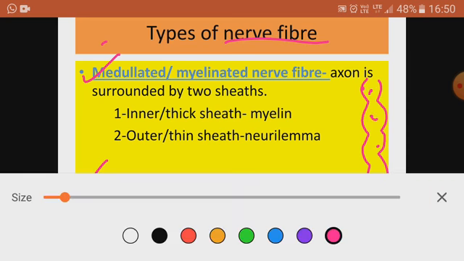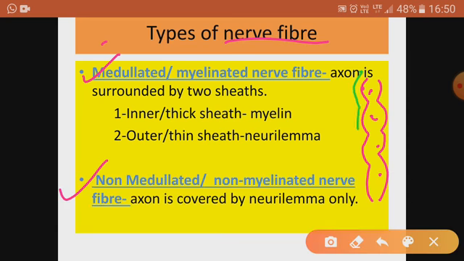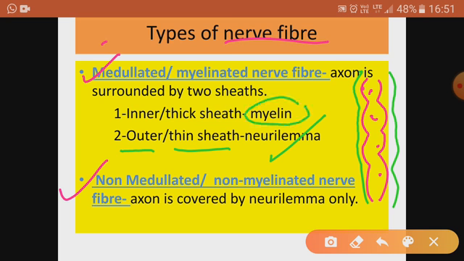And it has got an outer neurolemma. So neurolemma is the outer, thin sheath. Neurolemma will be there in all types of neurons as an outer covering, but myelin sheath is optional. If the myelin sheath, this pink structure, is present, then